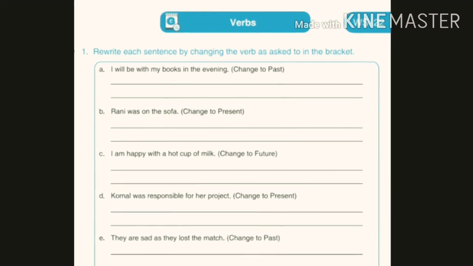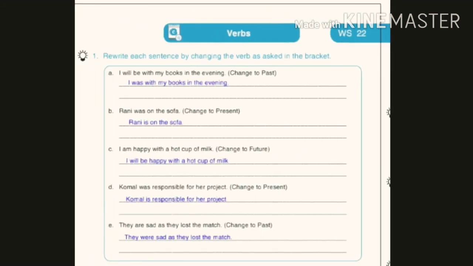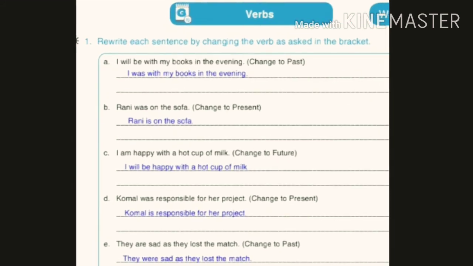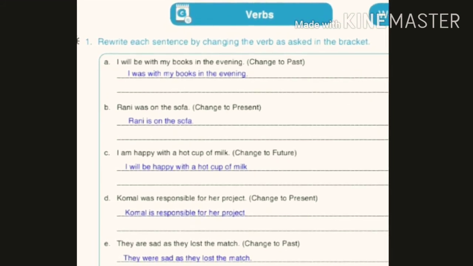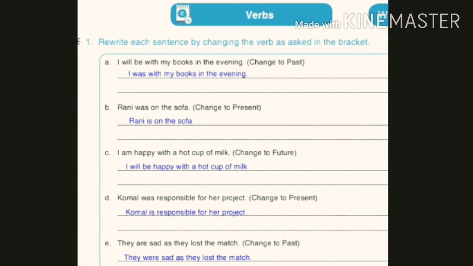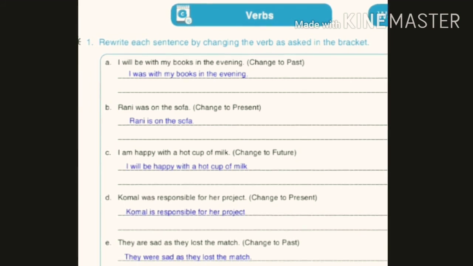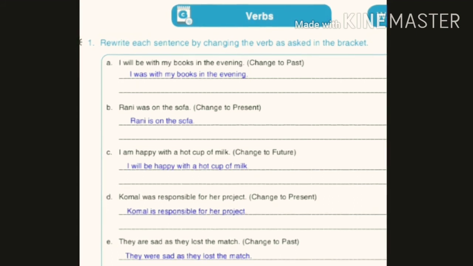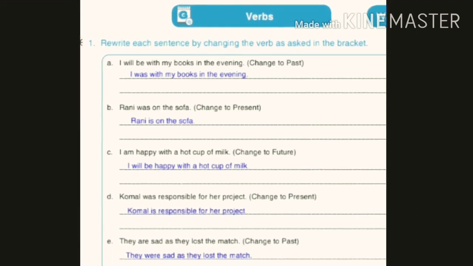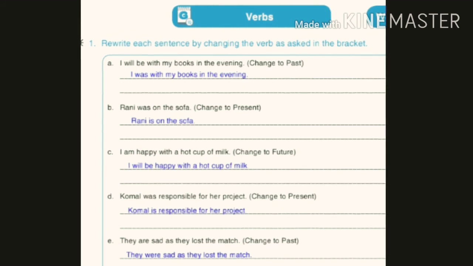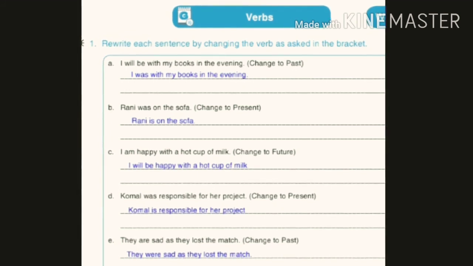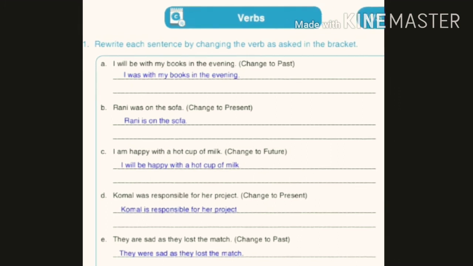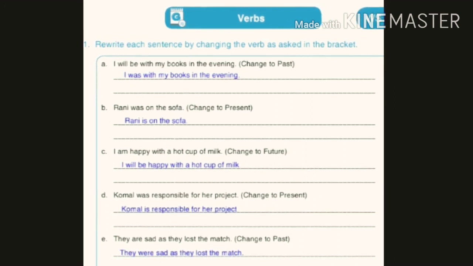Now let us look at the answers. So as I have read the first sentence, I will be with my books in the evening, change into past, will be now will be changed into was. I was with my books in the evening. So as you can see in the sentence that the meaning of the sentence is completely changed. The thing that was going to happen in the future, now it has changed into past.